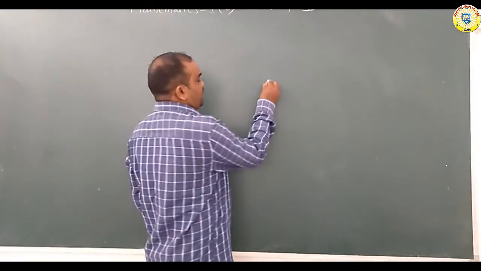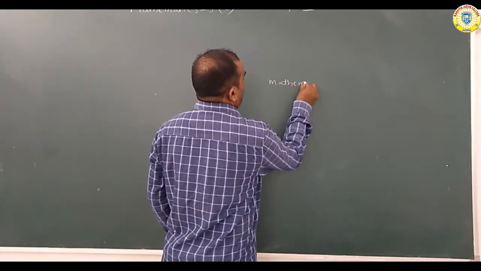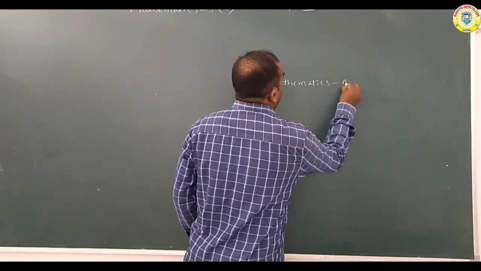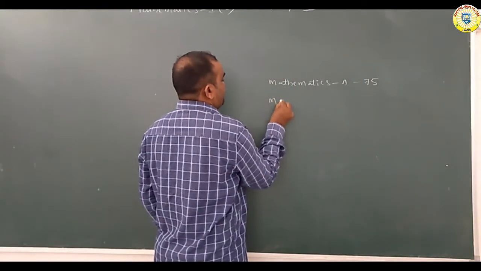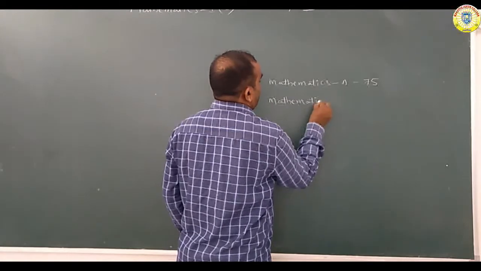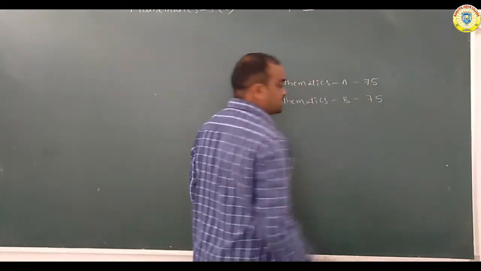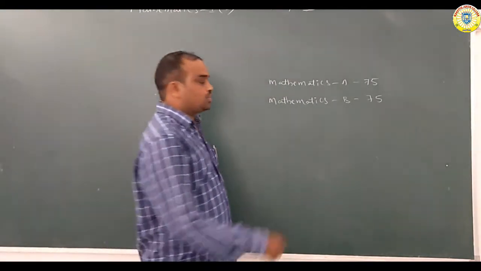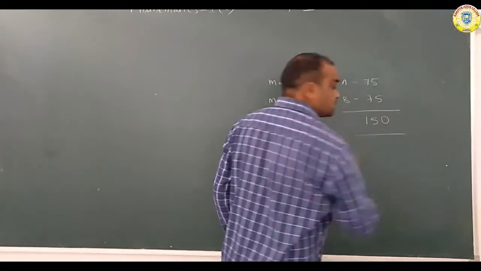In intermediate, for first year MPC students, there are 470 total marks. Out of that, the Maths A paper is 75 marks and the Maths B paper is 75 marks. So Maths A is 75 and Maths B is 75, a total of 150 marks for only maths.